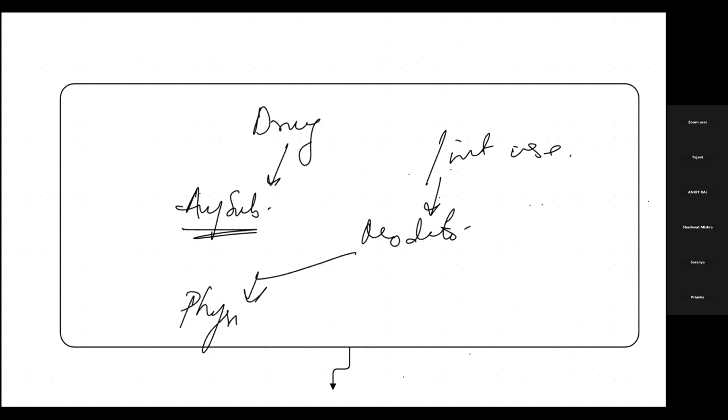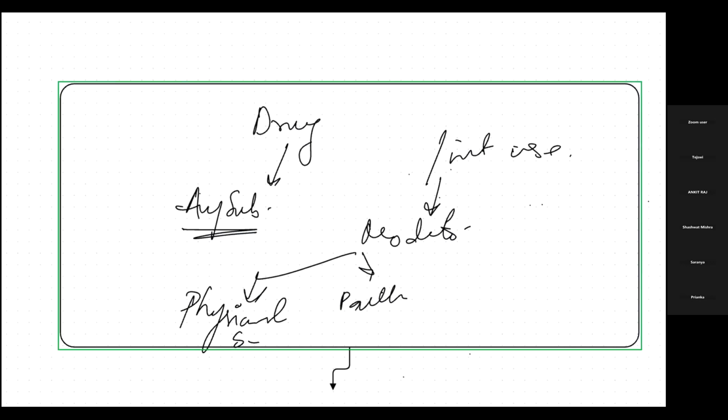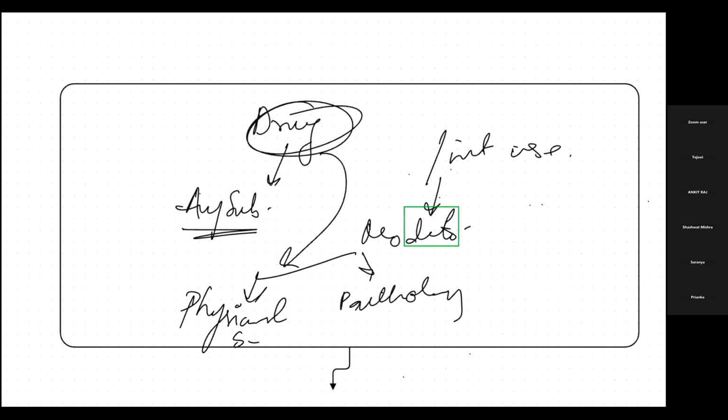So it will either modify the physiological system or the pathological state. Whenever there is any kind of abnormality in physiology, we call it pathology, right? So either this substance will modify the physiological state or the pathological state. That which can do this is drug.